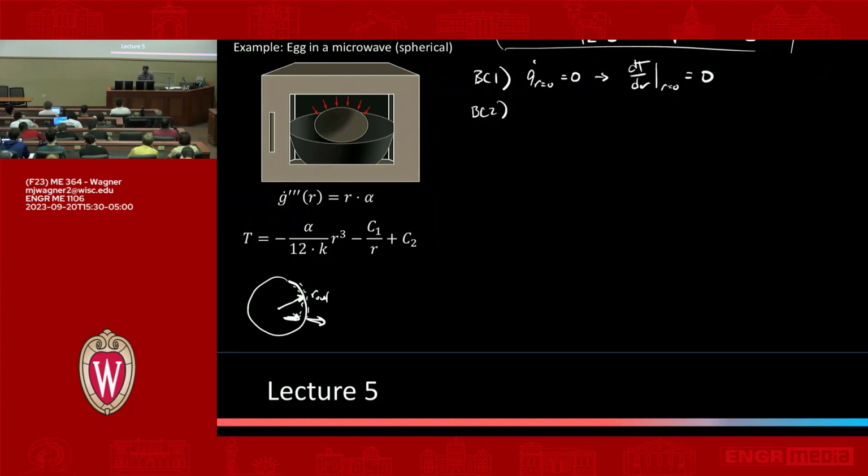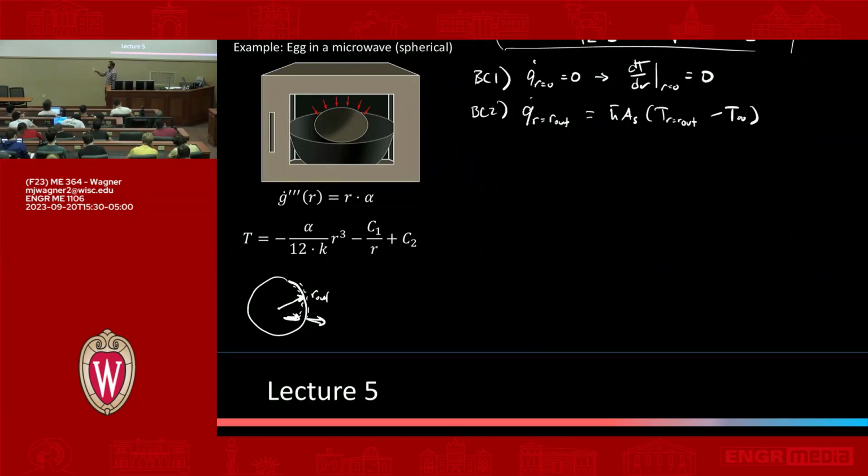And let's just write out what that would be. So we're saying Q dot at r equals r out, that's conduction, is equal to, in this problem we just have convection. The only thing happening is convection: h bar times A_s times the temperature at r equals r out minus T infinity. So those are our two boundary conditions.